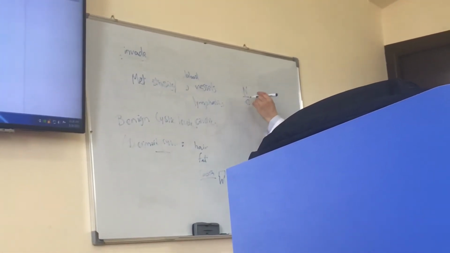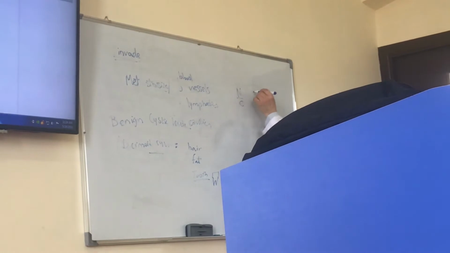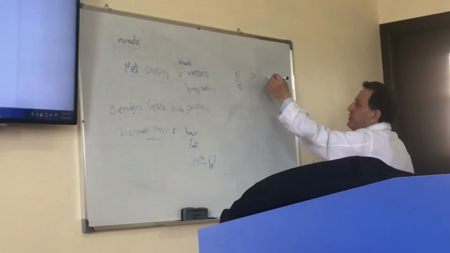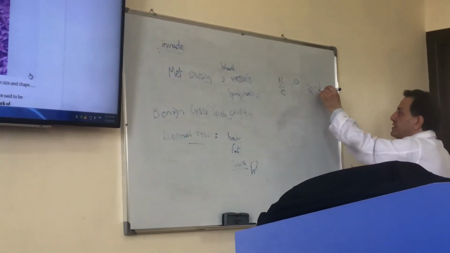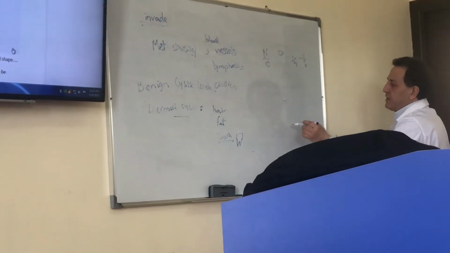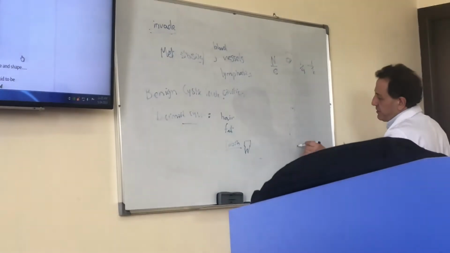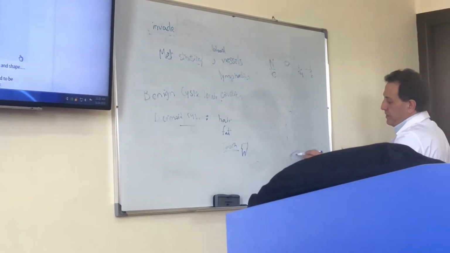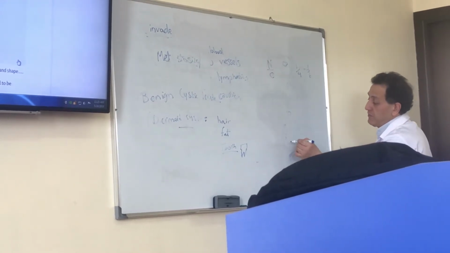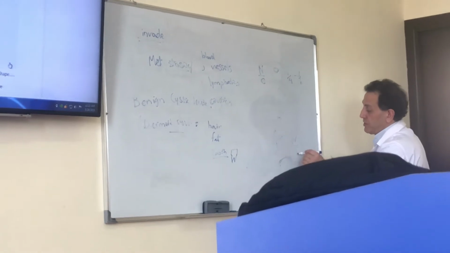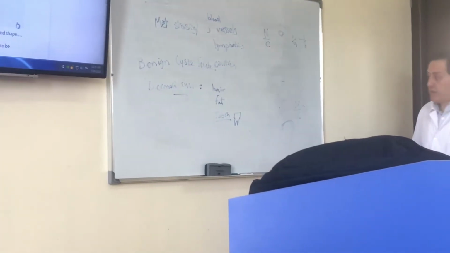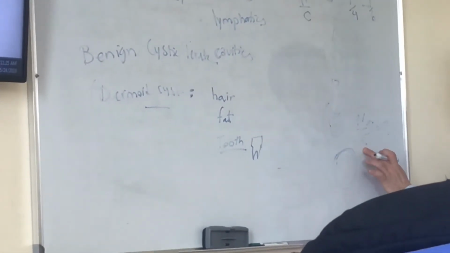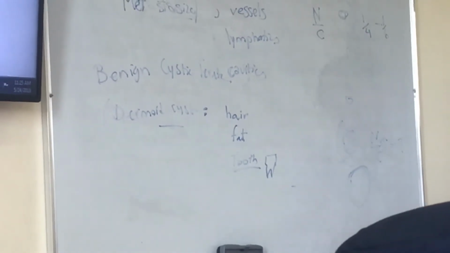Nucleus to cytoplasmic ratio. A normal cell has a small nucleus. The nucleus to cytoplasmic ratio in normal cell is 1/4 to 1/6. But in malignant cells, the size of nucleus is enlarged and it occupies most of the cell. Even it can occupy all the cytoplasm. So in a malignant cell, size of nucleus is enlarged. So the nucleus to cytoplasmic ratio is increased and it can reach 1. So nuclear cytoplasmic ratio is important, that is increased in malignancies.